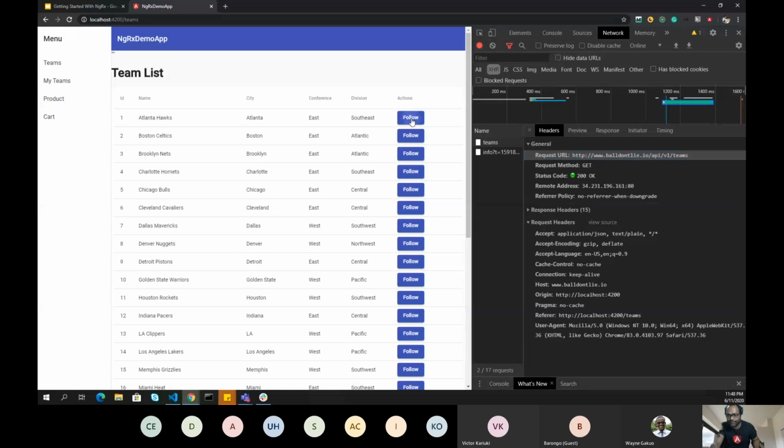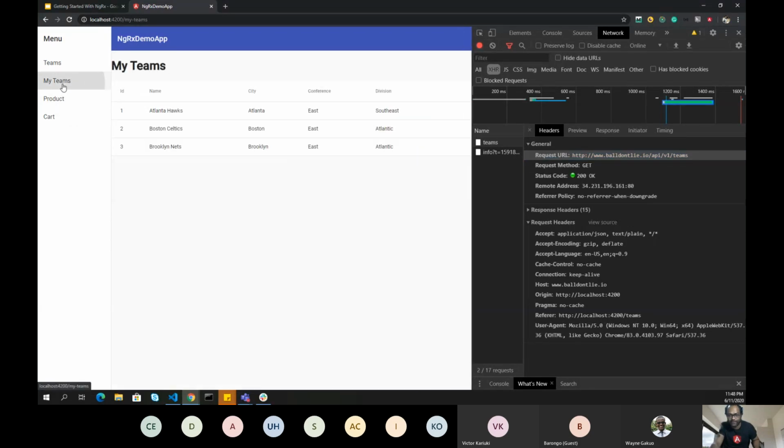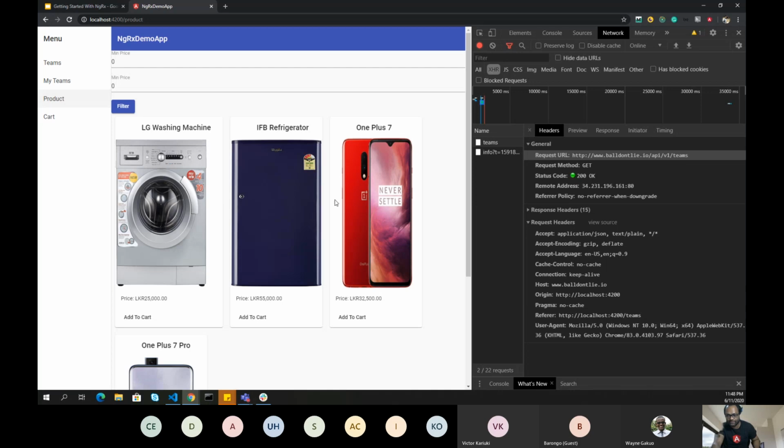If I click on follow here and go to my teams, you can see there is no API call now. I'm getting all this information from my store. So no API calls once all the data is loaded. Here we won't be able to see any API call because we don't have any API call. I'm just faking the services. I've just mocked the API actually.